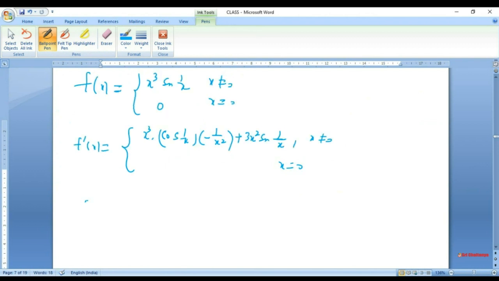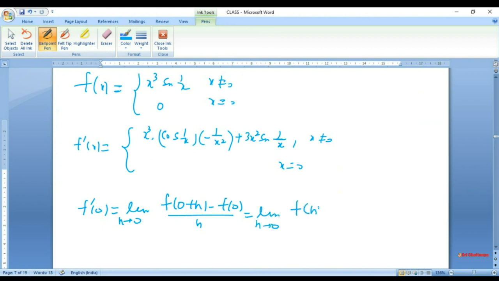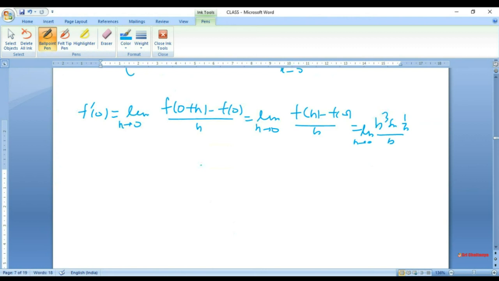A quick calculation: f prime 0 is limit h tends to 0, f(0 plus h) minus f(0) by h. So that is limit h tends to 0, f(h) minus f(0) by h. That is h cube sine 1 over h upon h, limit h tends to 0.